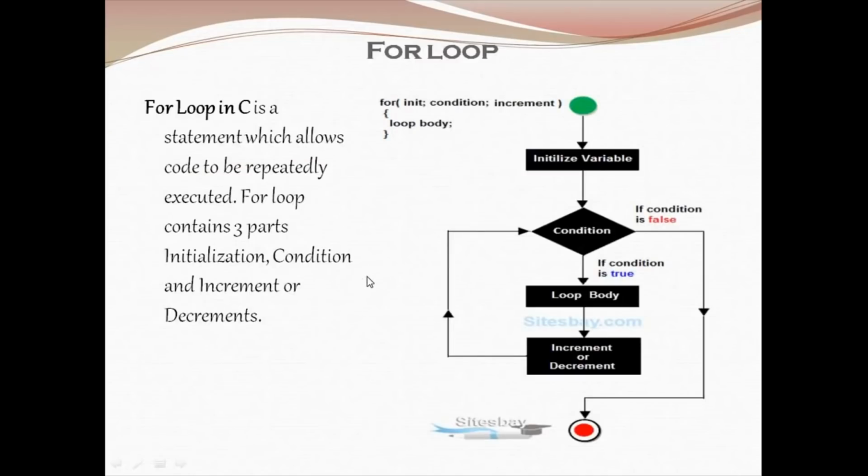For loop is similar to while loop, the only difference is that initialization is also done within the braces: initialization, condition, and incrementation. If the condition becomes true, the loop body is executed, then incrementation is done. The variable is initialized, you enter the condition. If the condition fails, the program exits. If the condition becomes true, the loop body is executed, incrementation is performed, and the loop continues.